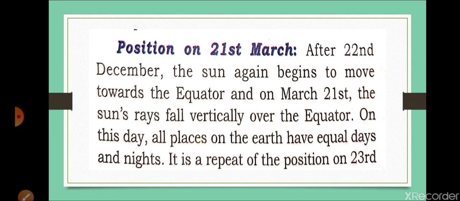So on March 21st, sun rays fall vertically over the equator. On this day, all places on the earth have equal days and nights. So on 21st March, all over the world, days and nights are equal. The duration of days and nights you can find from the book on page number 29.